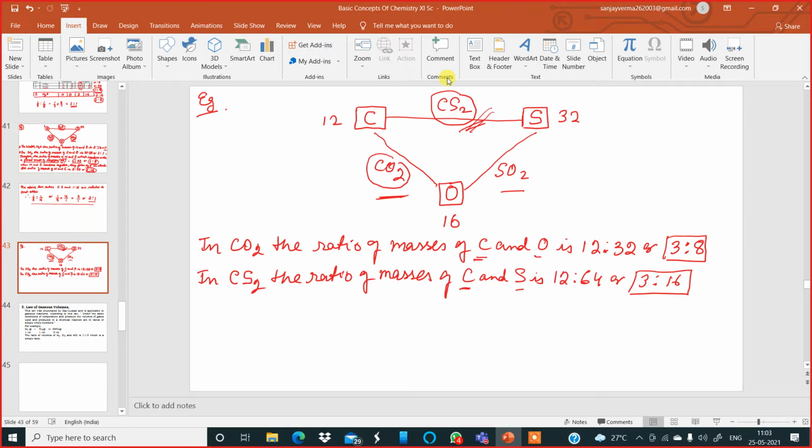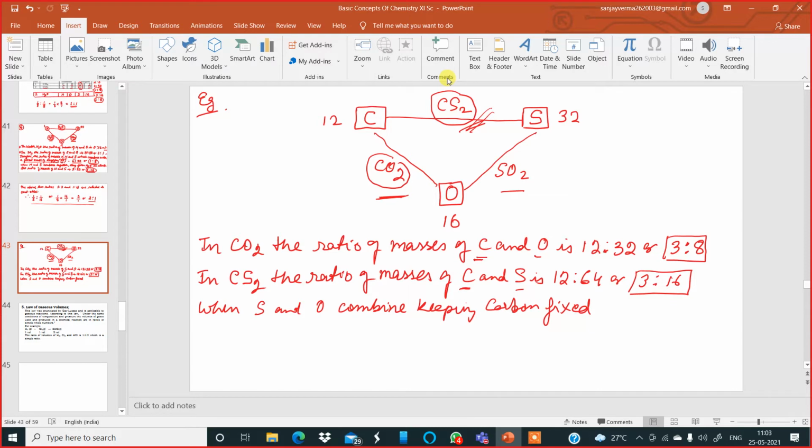So when sulfur and oxygen combine keeping the mass of carbon fixed, what is going to happen over here?